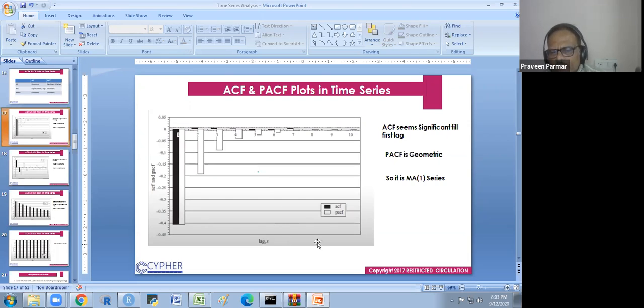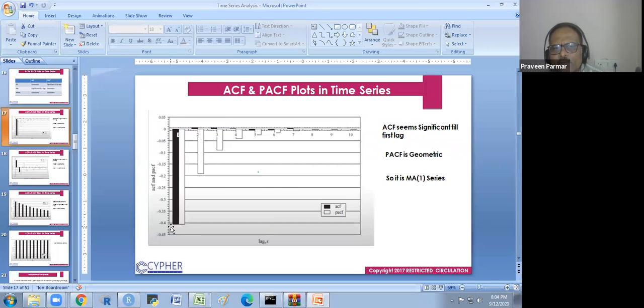There are the lags, and lag 1 is always significant. Here the black is the ACF, autocorrelation function, which is significant if it is less than minus 1.96 on the negative side, or greater than 1.96 on the positive side, which is the 5% level of significance or 95% confidence level.